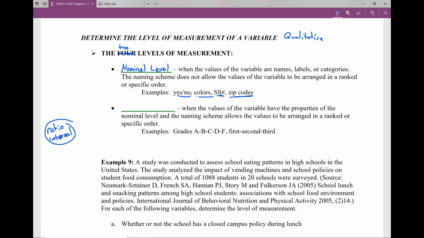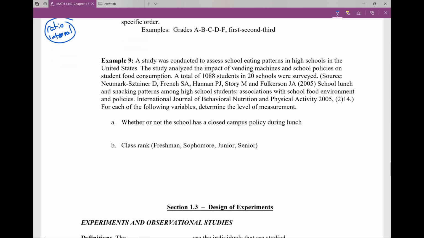Then we have ordinal level. Ordinal, it has some type of order to it. Grades, your A, B, C, D, F grades, first, second, third grades. Rows in a theater or at a baseball game, those have specific orders. So those are going to be considered ordinal.